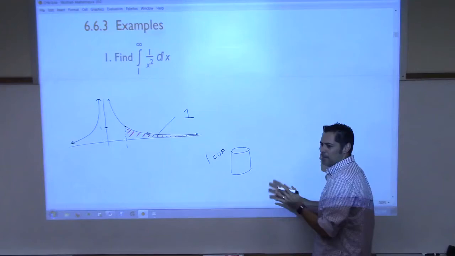Now, if we have the case where we go from negative infinity to infinity, what we will do is split it into two integrals. Remember, I gave you a property last class that said that if you're trying to integrate, let's say from a to b, on some function, you can pick any point in the middle and then do them separately. So you can do an integral from a to c, then an integral from c to b. Do you remember that property? I had it up here on the board.